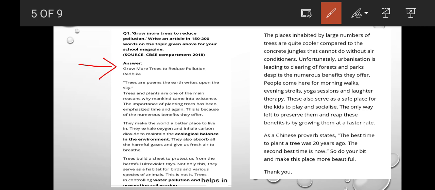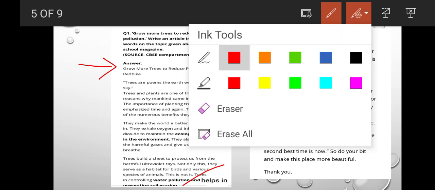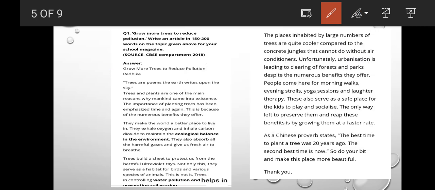So this is not it. Trees control water pollution and help in preventing soil erosion. They also curb air pollution, and they help to prevent soil erosion.